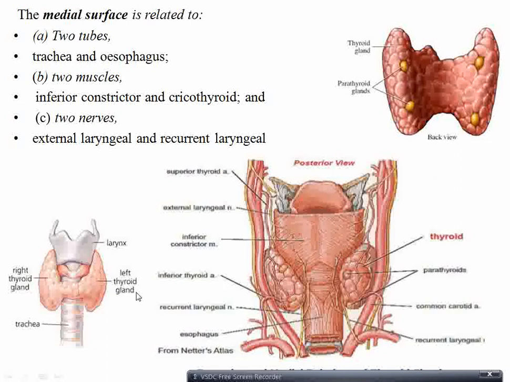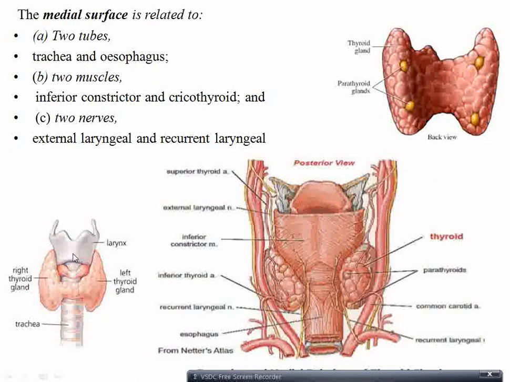Another muscle which can be seen from the front, anterior view, is cricothyroid, connecting the cricoid cartilage to the thyroid cartilage. I said this is the thyroid cartilage and this cartilage is the cricoid cartilage. Below you have the trachea. So the trachea starts from the lower border of the cricoid cartilage. So the tracheal rings 1, 2, 3 will start from that area. So this is cricoid cartilage.